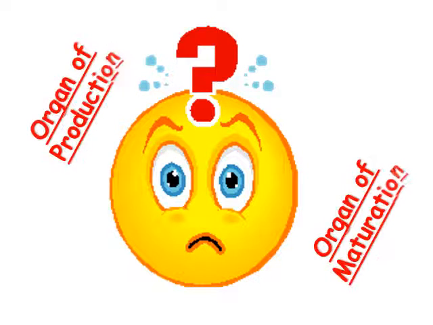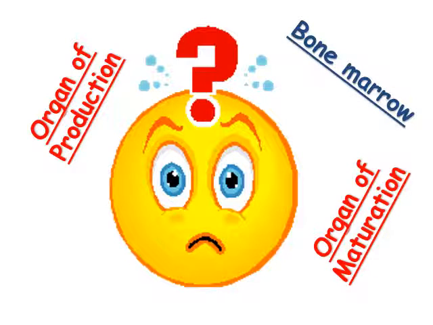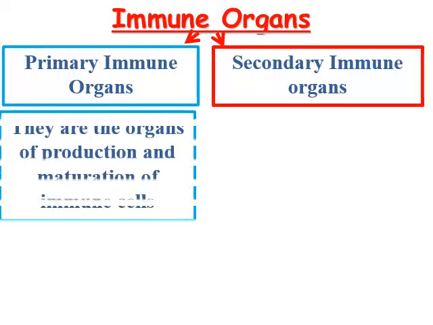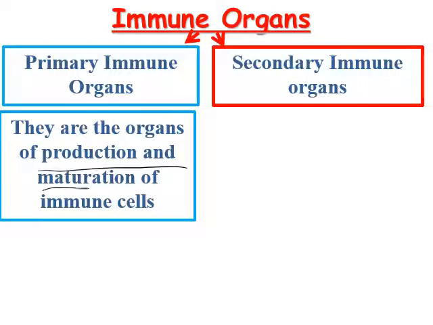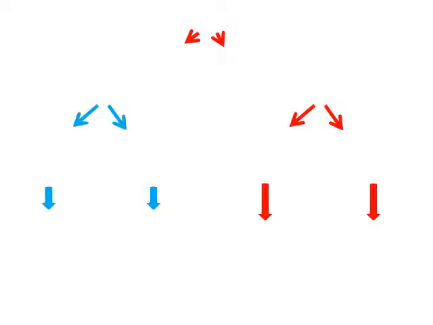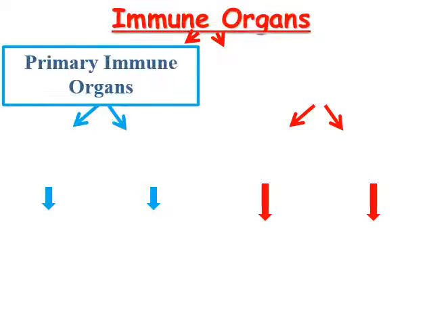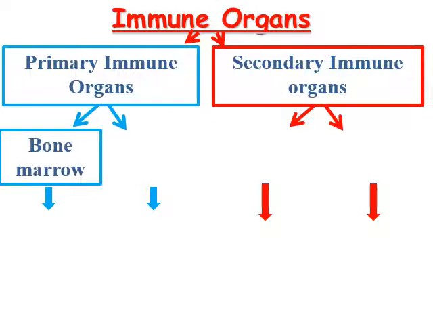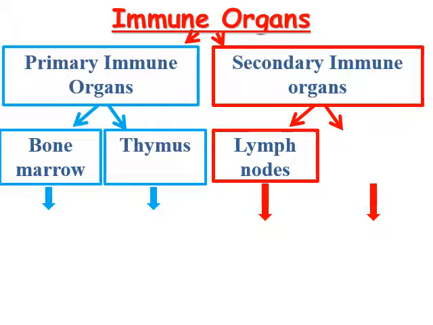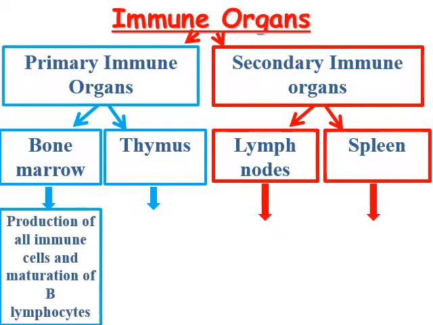So here we have a question: what are the organs of production and what are the organs of maturation? Bone marrow, thymus, and we have primary immune organs and secondary immune organs. What are the primary? The organs of production and maturation of immune cells. Secondary, they are the sites of the immune response. The primary are the bone marrow and thymus, while the secondary are the lymph nodes and spleen.